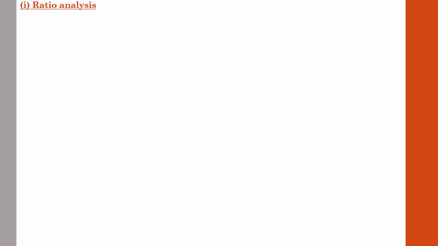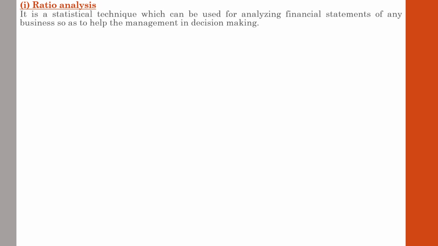First one, ratio analysis. Ratio analysis is a statistical technique which can be used for analyzing financial statements of any business or industrial concern, which helps to take proper decisions. Under this technique, various ratios are worked out which may show the financial stability or quality of the management. Even though it is a statistical technique that comes under quantitative techniques, it is a tool that is mainly used in the field of accounting.